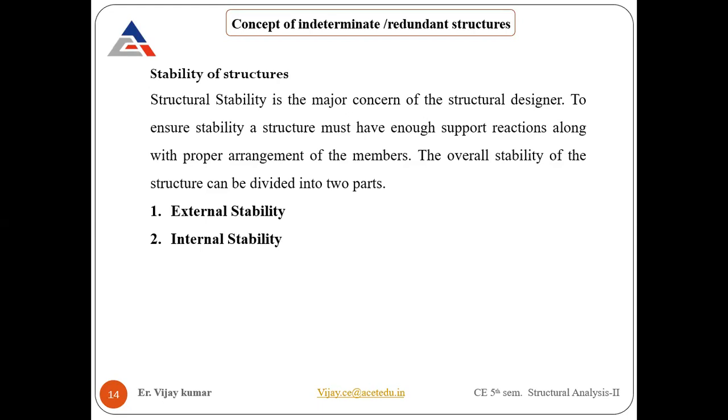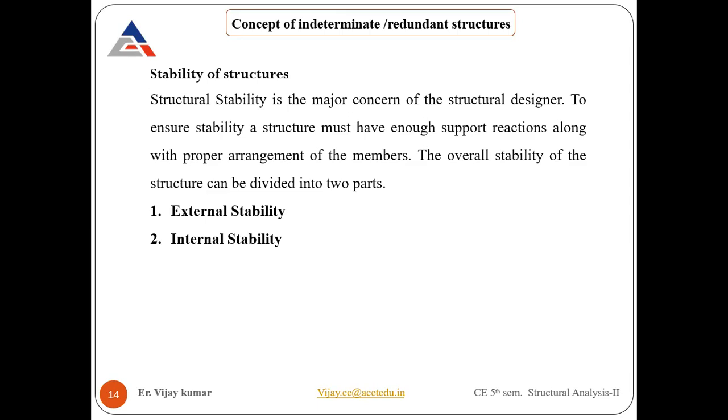So one very important thing for your structural part is stability. Stability is divided into two parts: external stability and internal stability. External stability is related to the support system we provide to support the structure. Internally, if hinges are there, these things come under internal stability.